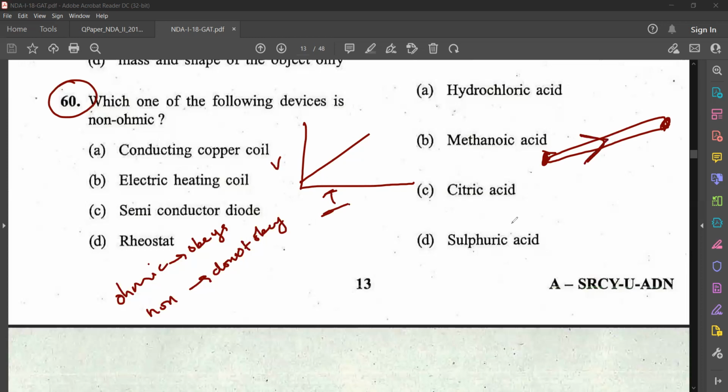Current is proportional to voltage, the potential difference. That is Ohm's law, provided that temperature remains constant. So we'll get a straight line. So the objects which obey Ohm's law are known as ohmic conductors. Here conducting copper coil, electric heating coil, rheostat, all are ohmic conductors. Semiconductor device, that is non-ohmic. A semiconductor device will have a graph like this, curved. So it is the semiconductor diode which does not obey Ohm's law.